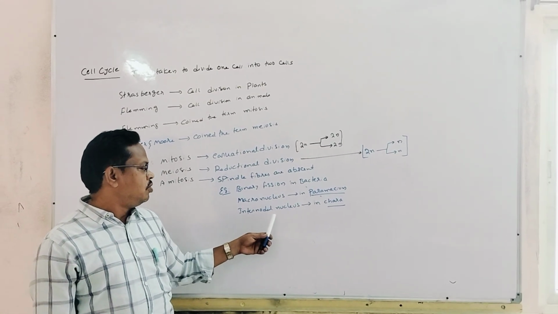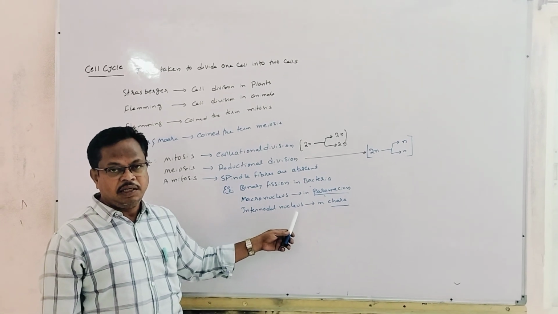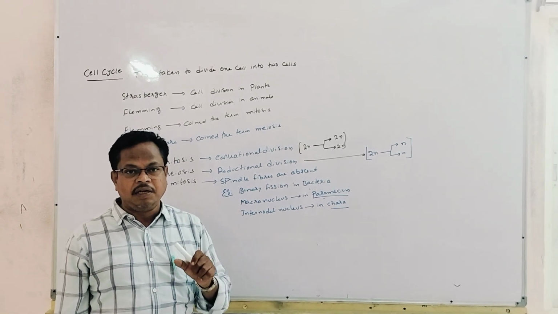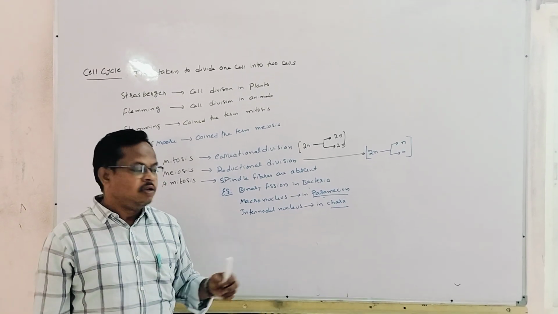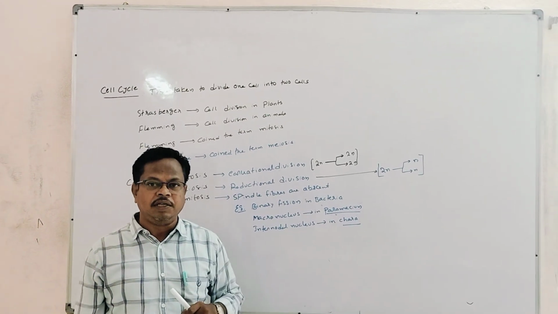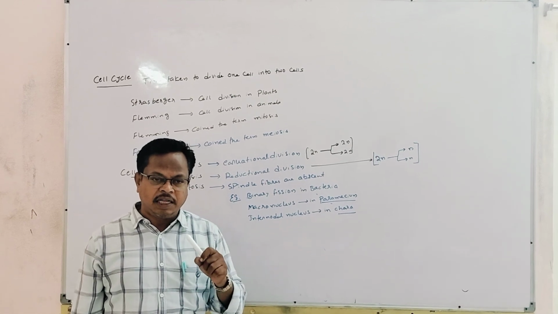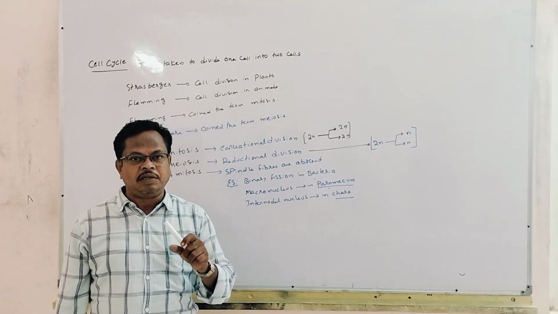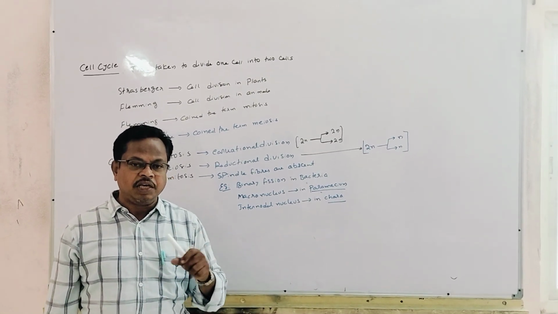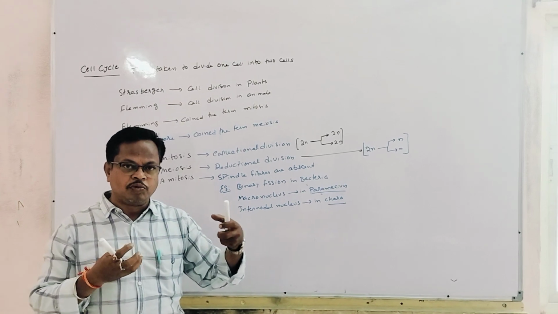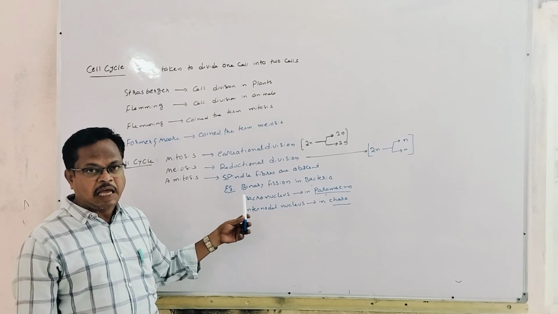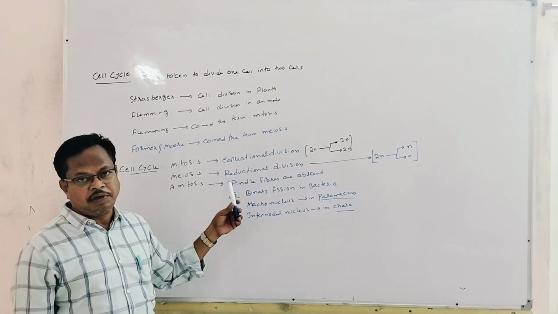Coming to the internodal division of nucleus, here the example is Chara. What is Chara? Chara is a green algae. In green algae, you can see amitotic division. The significant feature here is that spindle fibers are entirely absent in amitotic division. These spindle fibers are made up of microtubules, and they play a key role in dragging the chromosomes to the opposite poles of the cell. Such a process is absent in amitotic division.